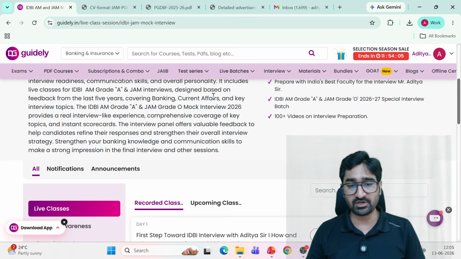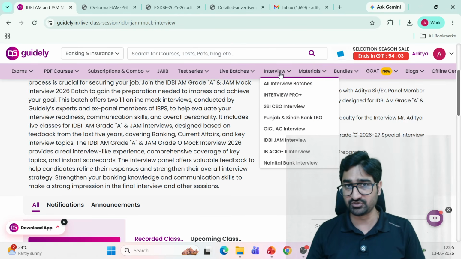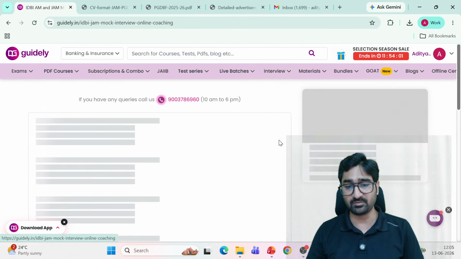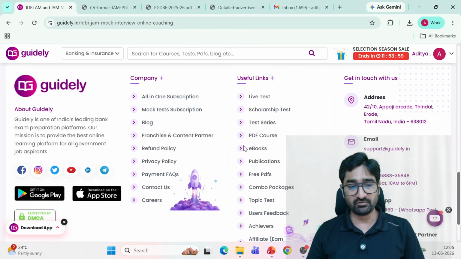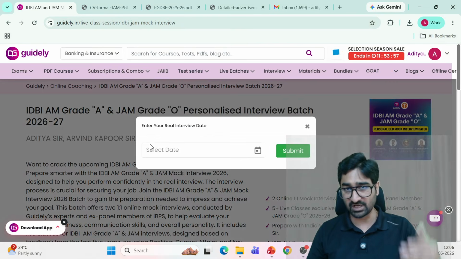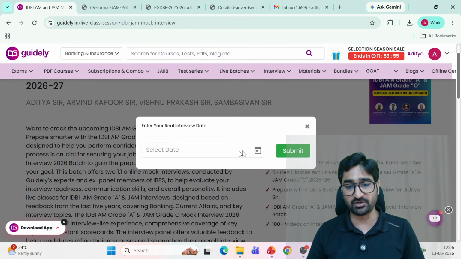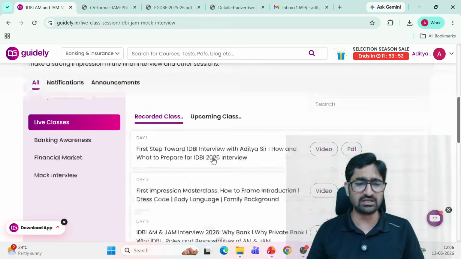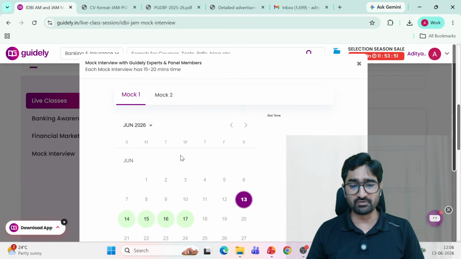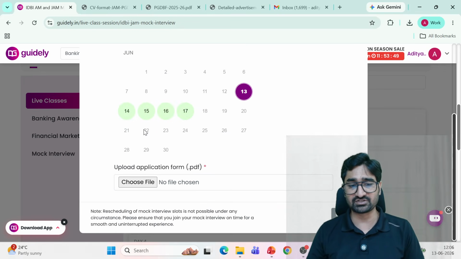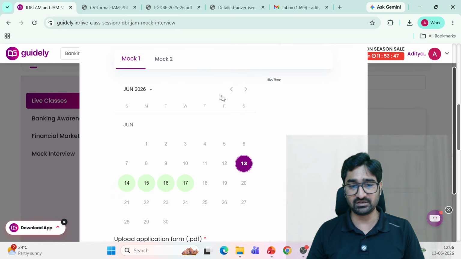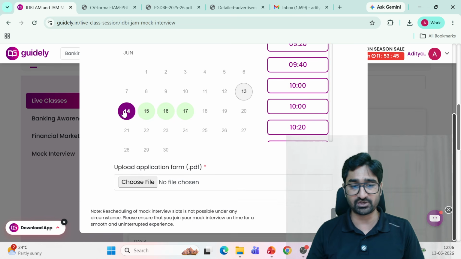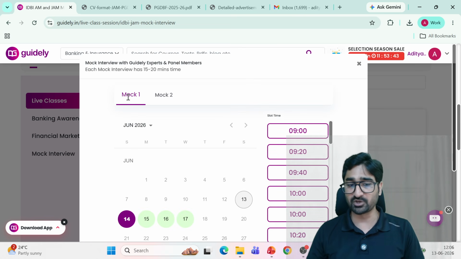On Guidely, you can come and simply click on the interview part like this and select IDBI JM. When you come below, view course, यहाँ पर आपको view course पर click करना है. यहाँ पर आपका interview dates अभी नहीं आया है, so you can leave it. And mock interview slots जो है आपके यहाँ से show करना start कर देंगे. So like today it is 13, we have not opened any slot for today. 14 से आप select करें. There are options mock 1 and mock 2, right? So mock 1 पर आपको click करना है.